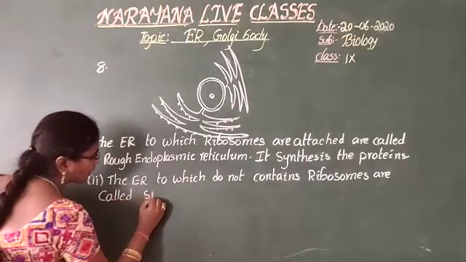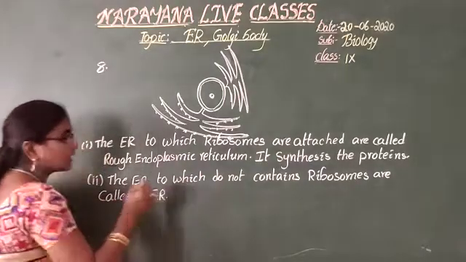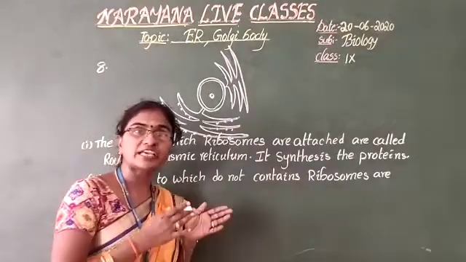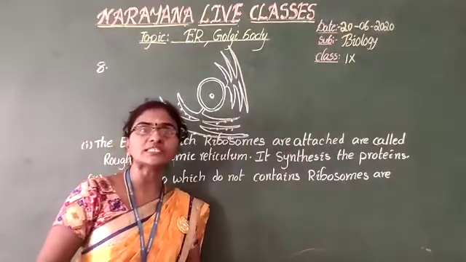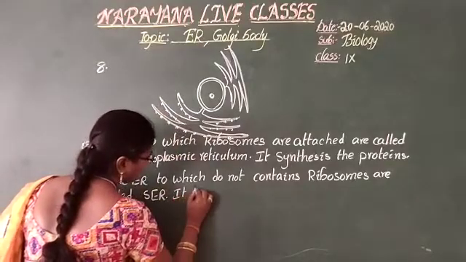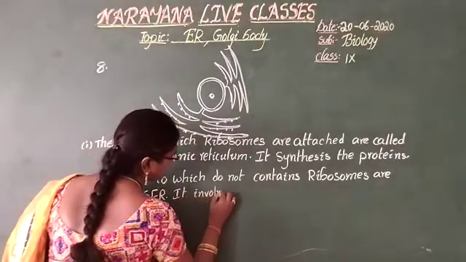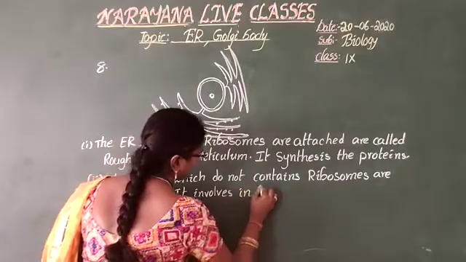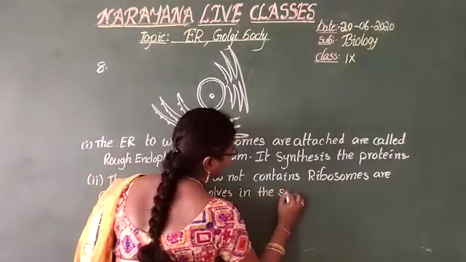In shortcut, we call it SER. And coming to the function of SER, it mainly is involved in the synthesis of lipids.